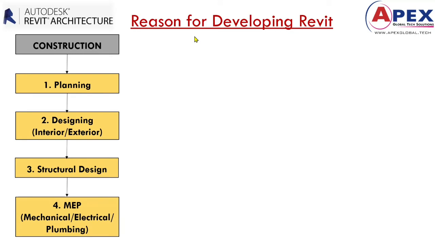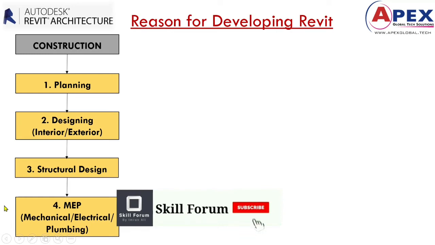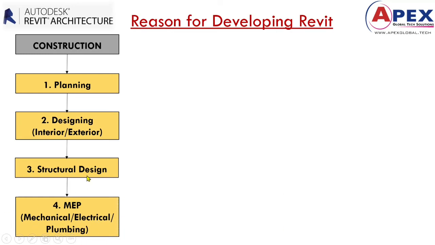If you want to construct any residential or commercial building, we should have a plan, we should design, we should design the structure, and we should make the MEP.